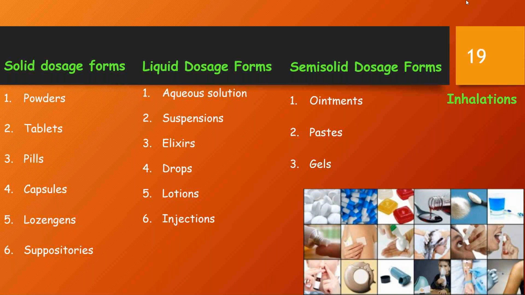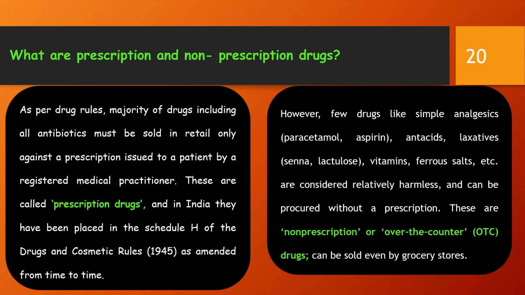So what are prescription and non-prescription drugs? As per drug rules, the majority of drugs, including all the antibiotics, must be sold in retail only against a prescription issued to the patient by a registered medical practitioner. These are certain rules and regulations put forward by the Pharmacy Association, so that it will be genuine for the patient, and it will always be feasible to obtain the required amount of dosage. These are called prescription drugs.